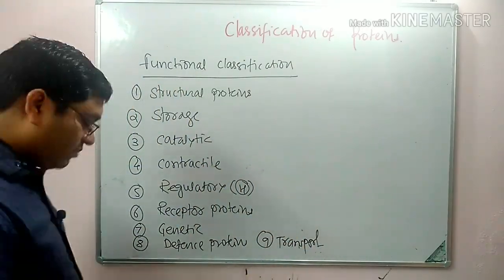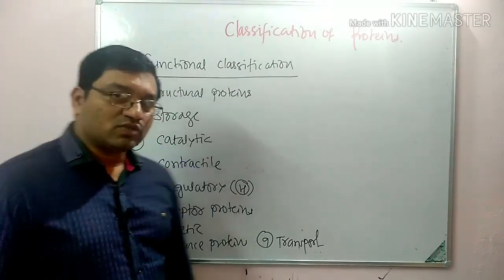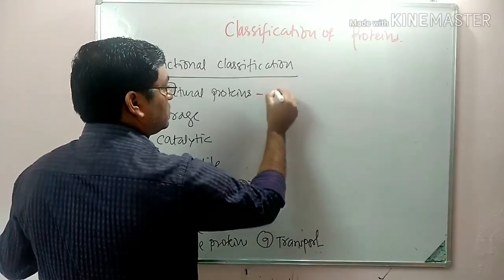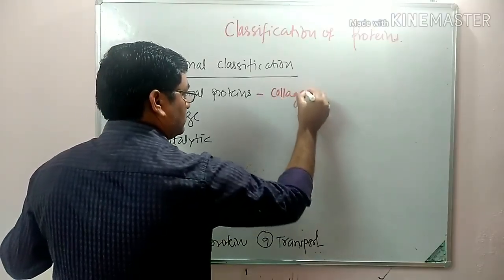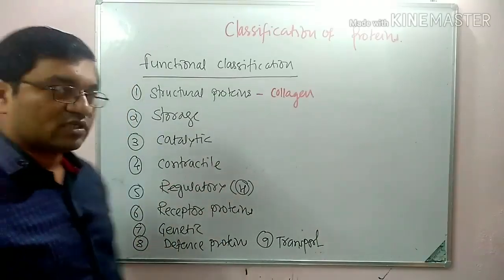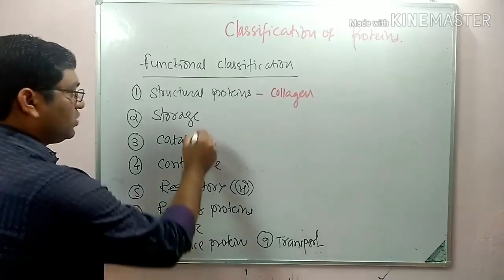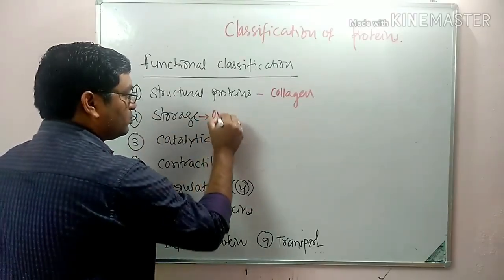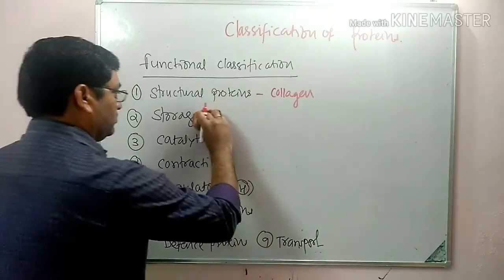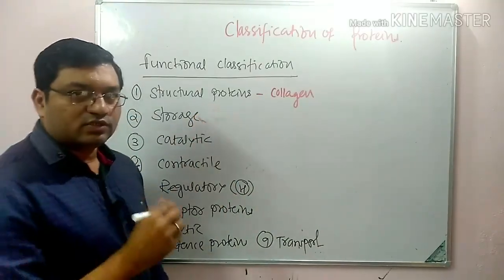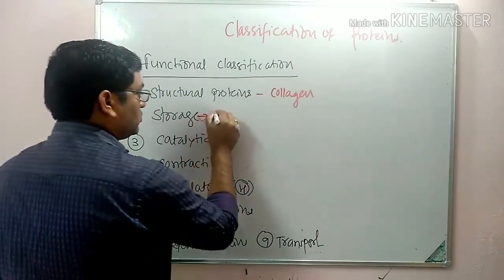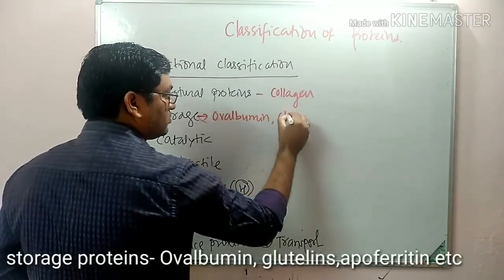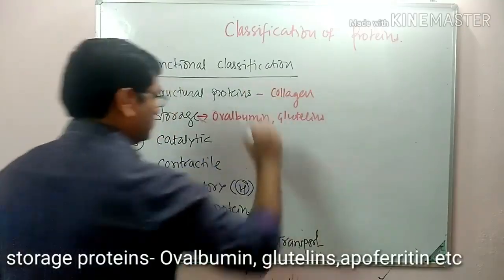Now coming to the examples. Structural proteins means they are responsible for structure. It includes collagen. Collagen is a structural protein. Then storage proteins include ovalbumin, glutenins, etc.